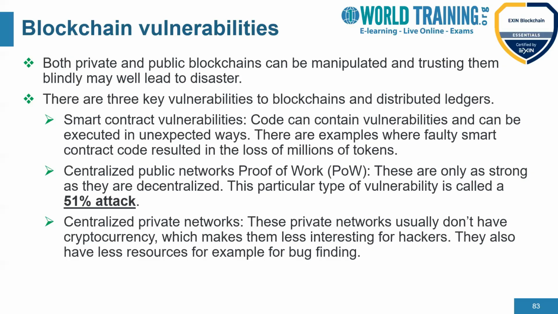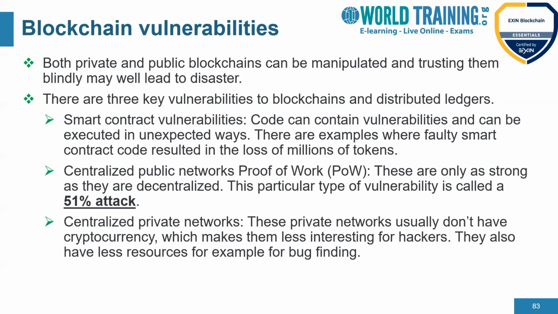So we need to ensure the nodes are as decentralized as possible. The vulnerability can only be stopped when the nodes are geographically decentralized and distributed, so that the attacker cannot get hold of 51% of the network. So that's again one of the vulnerabilities.